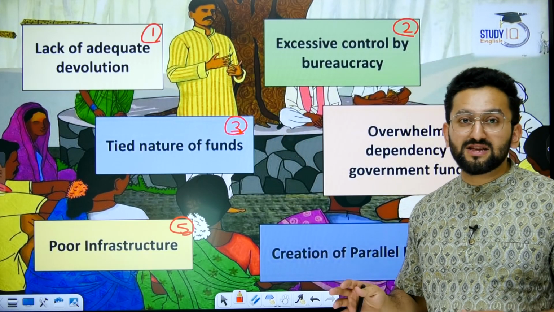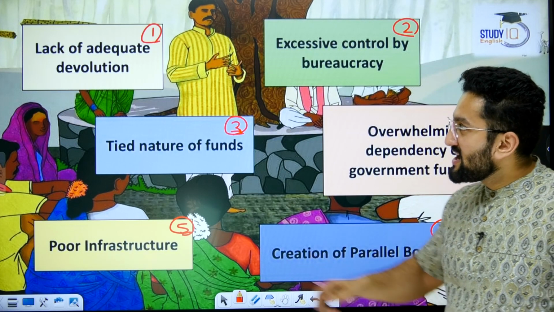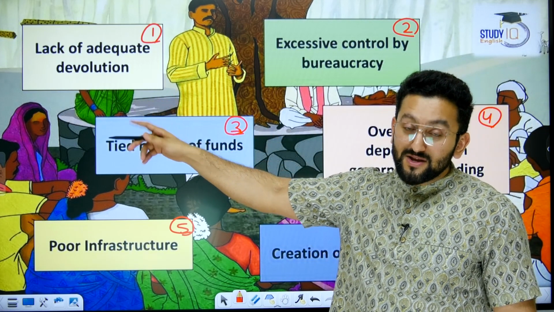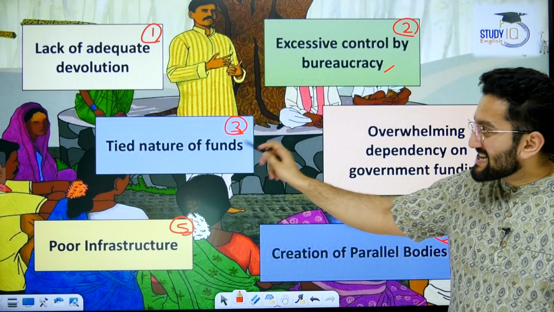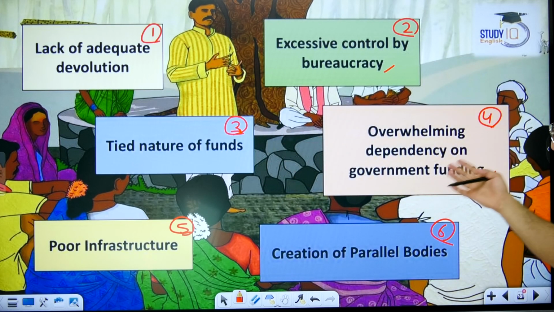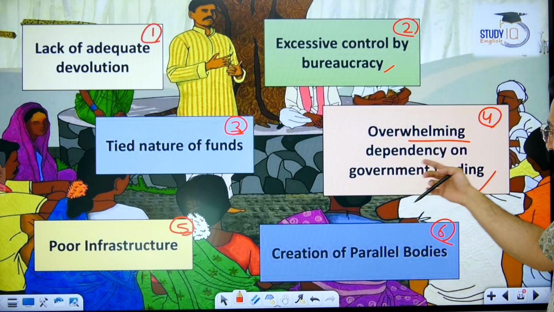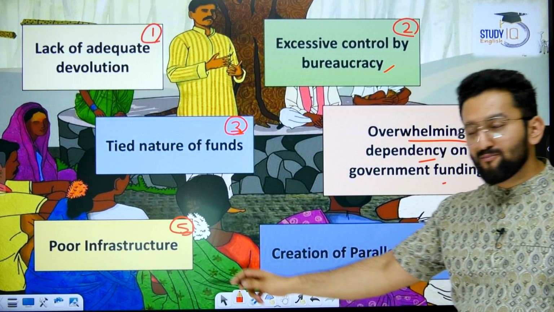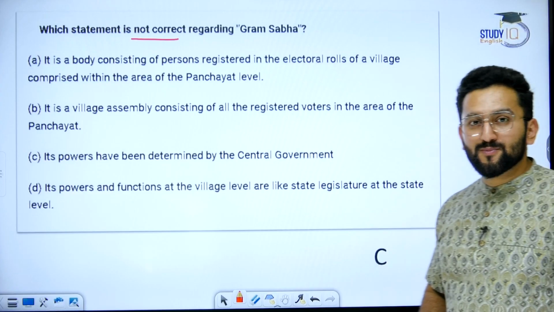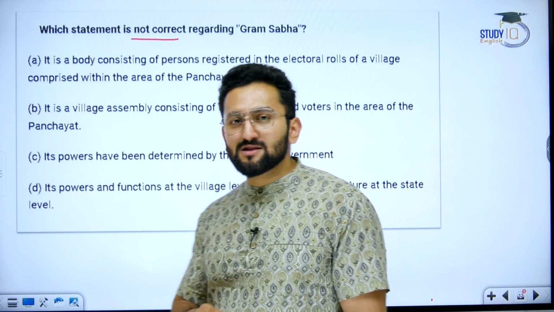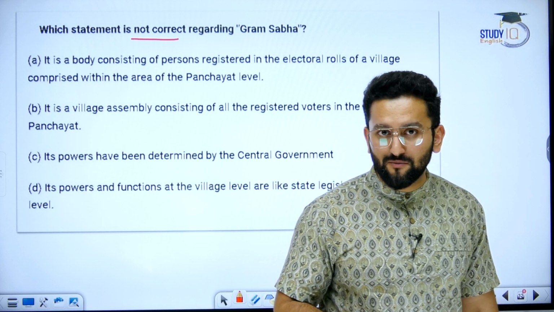These are the reasons we can sum up. Lack of adequate devolution, means not much power is given. Excessive control by bureaucracy, tight nature of funds or overwhelming dependency on government funding, poor infrastructure, creation of parallel bodies. These are the reasons why they are not performing well.